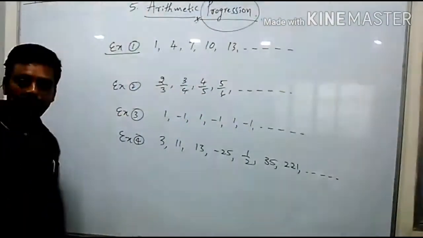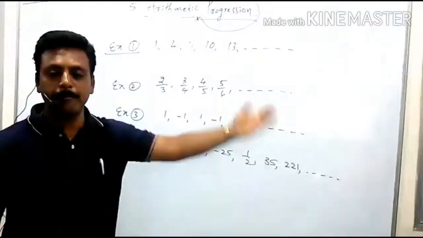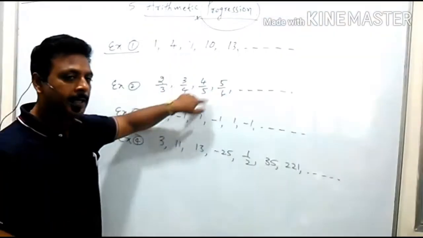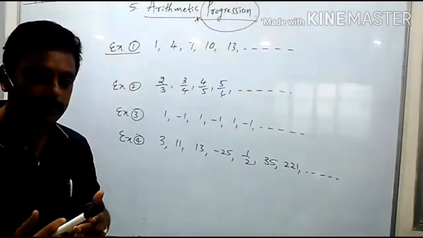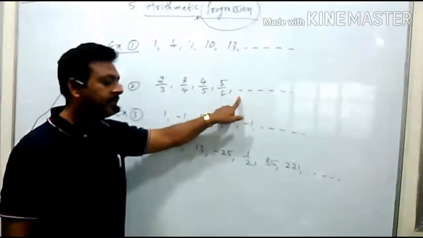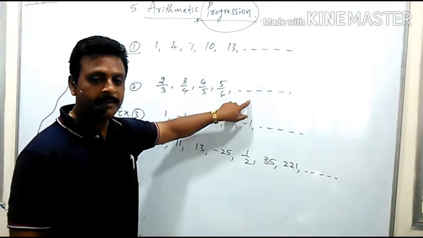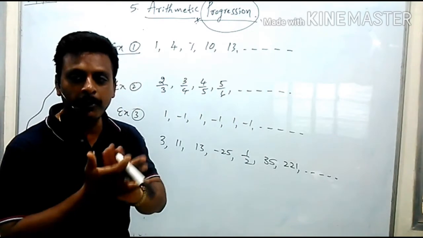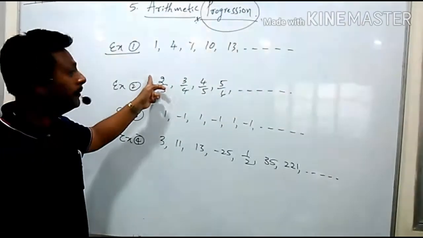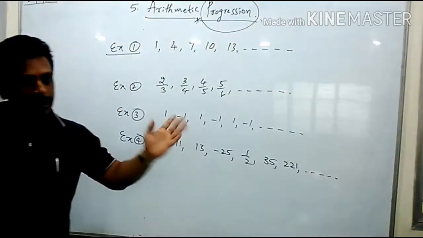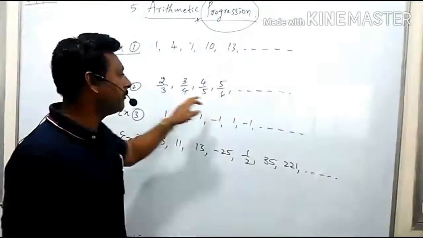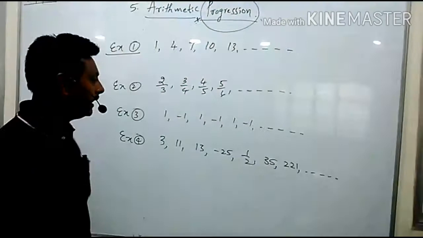Next, come here. Can you try for what numbers may come next? 2/3 I wrote first, 3/4, 4/5, 5/6. Can anybody tell the next number? 6/7. Very good. Next, 7/8. Next, 8/9, and so on. I think you understood this pattern also. Here, the numerator started from 2: 2, 3, 4, 5, 6, 7, 8, 9, it will continue. Similarly, the denominator started from 3, 4, 5, 6, and so on. So you are able to tell.